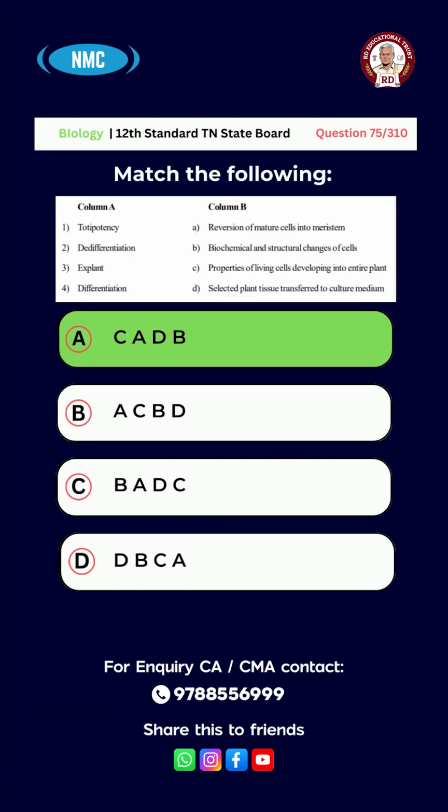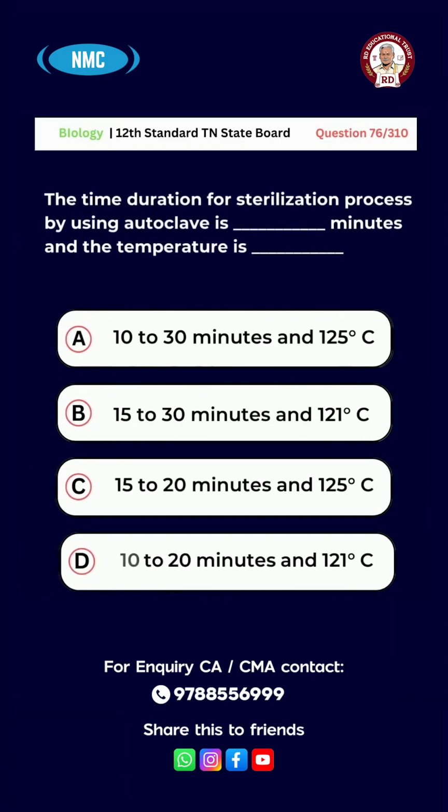CADB. Question number 76. The time duration for sterilization process by using autoclave is dash minutes and the temperature is dash. Option A, 10 to 30 minutes and 125 degrees Celsius. B, 15 to 30 minutes and 121 degrees Celsius. C, 15 to 20 minutes and 125 degrees Celsius. D, 10 to 20 minutes and 121 degrees Celsius. The right answer is option B, 15 to 30 minutes and 121 degrees Celsius.